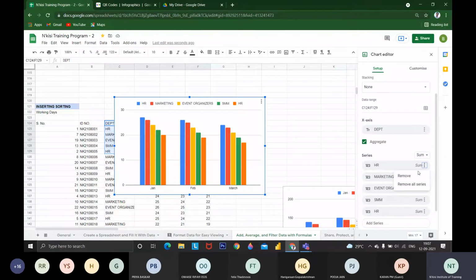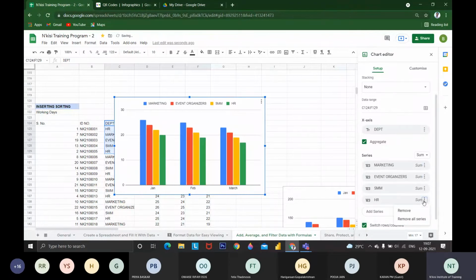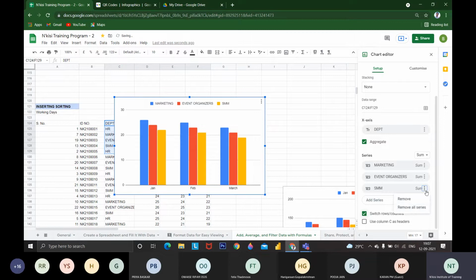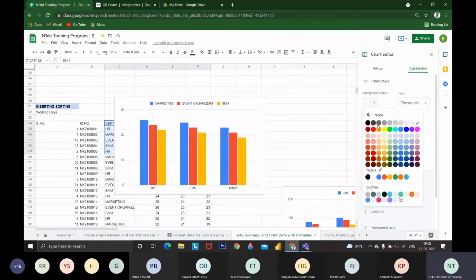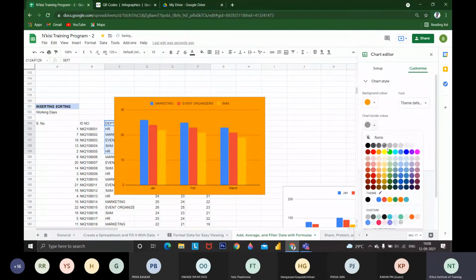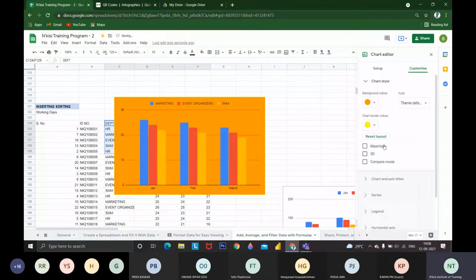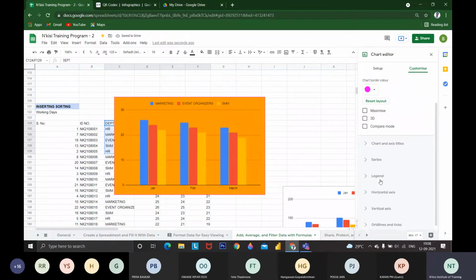You can change color. You can remove HR, or whatever you want to remove. If you want to add social media marketing, remove all series. You can change these things, though it will take some time. You can customize this entire chart, whatever colors you wish. I don't want white; I want the background filled with this color. I want the borders filled with yellow or pink. You couldn't see it, but the border is changed.